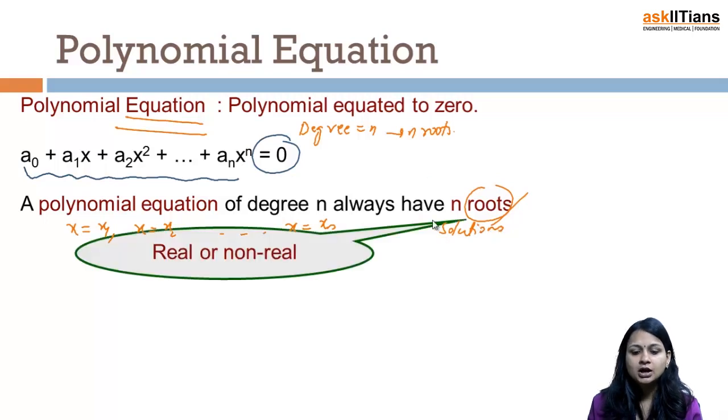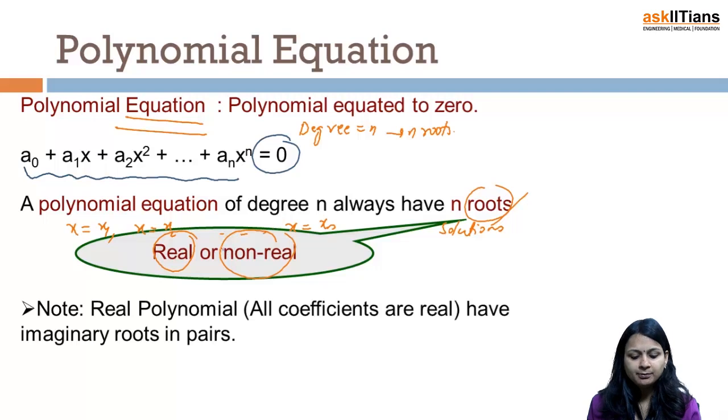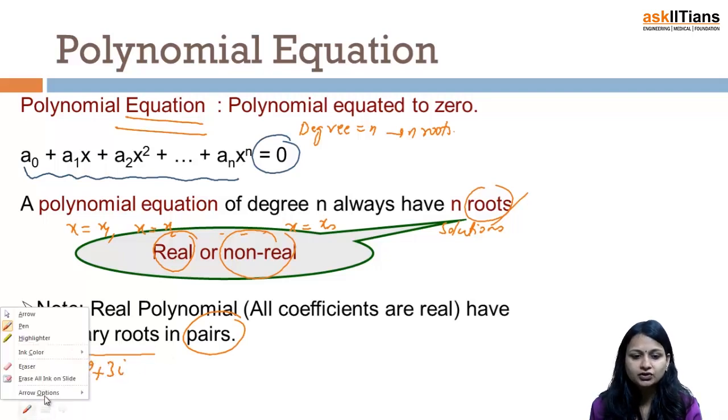Now when I say I have roots, they can be real and they can be non-real also. That is sure that I will have total number of roots equal to n. Some of them may be real and some of them may be non-real also. Now a very important point to be noted is that for a real polynomial, that means when all my coefficients are real, I will always have non-real roots in pairs. Now what do I mean by this? Suppose I am having one root as 2 plus 3 iota.